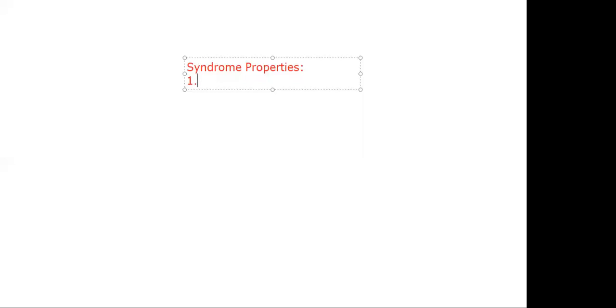So here my question is, what are the formulas here? S is equal to E into H transpose, or S is equal to Y into H transpose. So when you go for S is equal to Y into H transpose, Y is nothing but the received code vector and H is nothing but the parity check matrix.